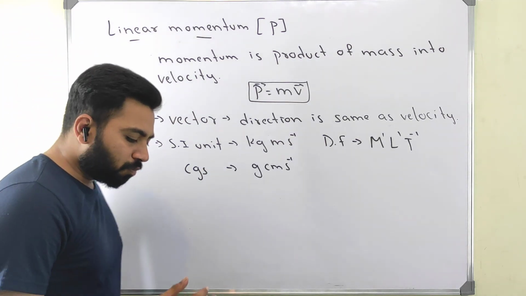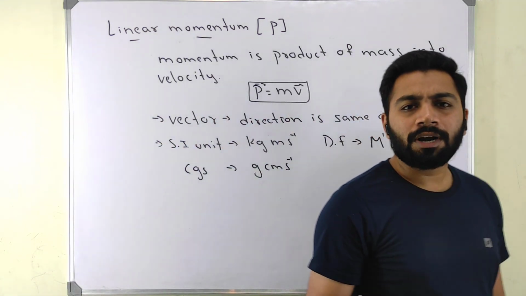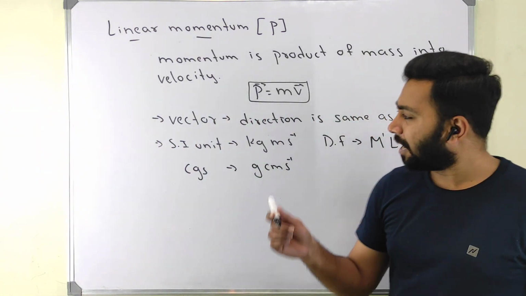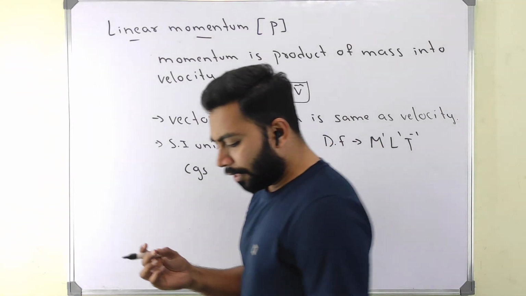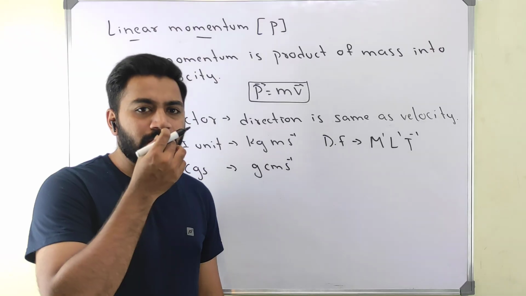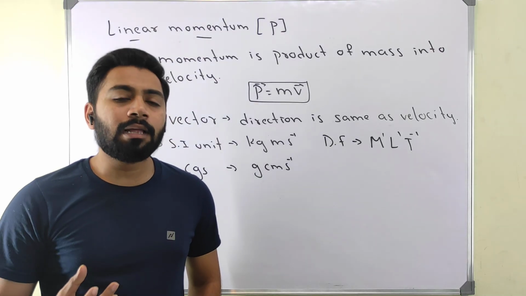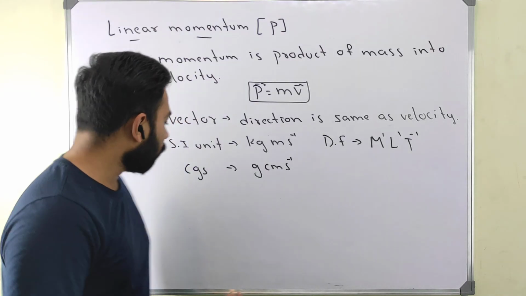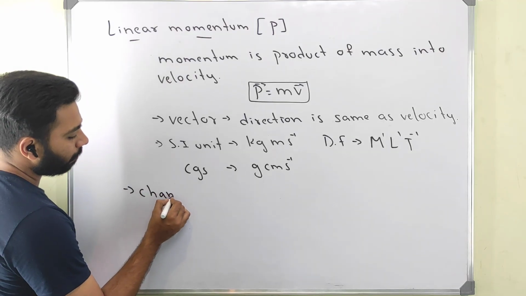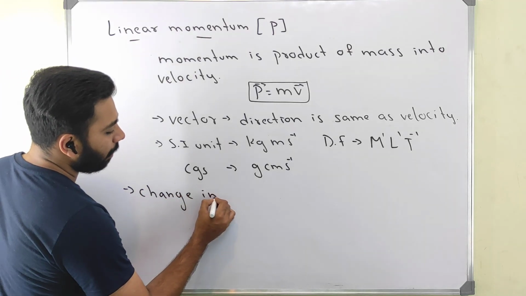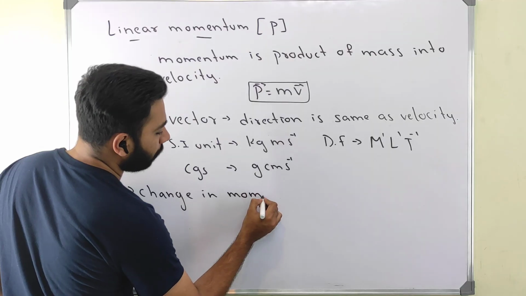Okay, now that is about momentum. Momentum is the product of mass into velocity, and its direction is the same as the direction of velocity. It is a vector quantity. Now, sir, it is very important. See, momentum is important, and change in momentum is also important. There is one more term I just said: change in momentum.